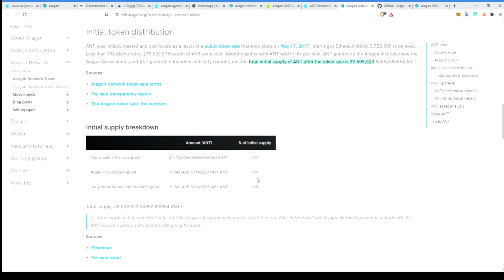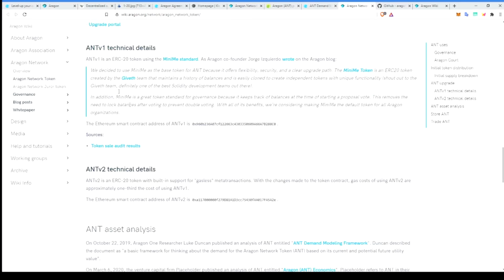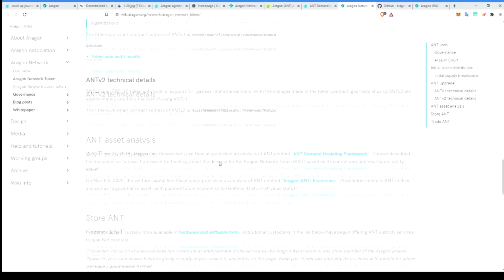Then only 15% goes to the Aragon Foundation grant. So the foundation will use this money to pay developers, and one of the main developer groups is the Aragon One company. So the Aragon One company is a normal company that has developers and invests their time in developing the Aragon project, which is then being paid by the Aragon Foundation. Additionally, we have 15% for early contributors and the founders grant. Then we have some more information on the AAVE1 and the AAVE2 that we discussed earlier.